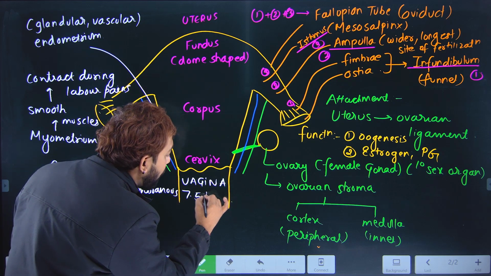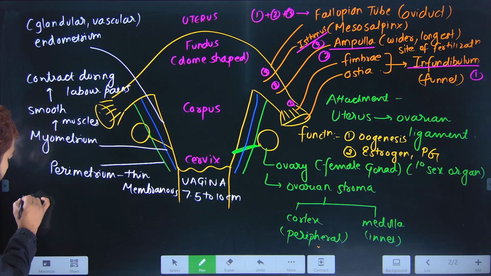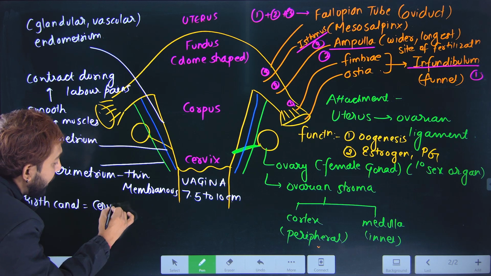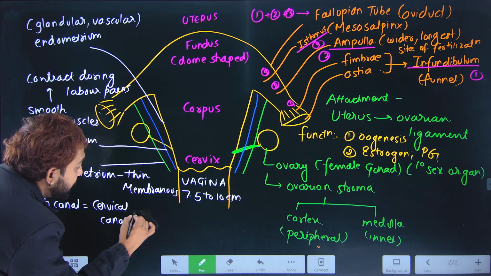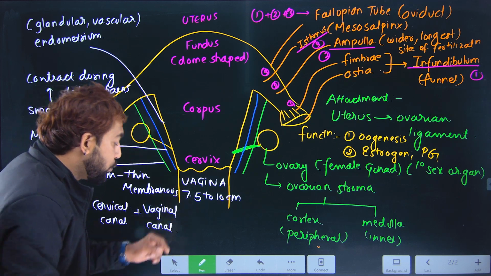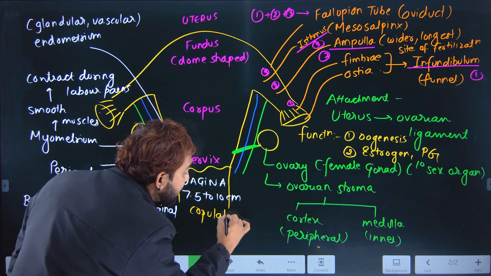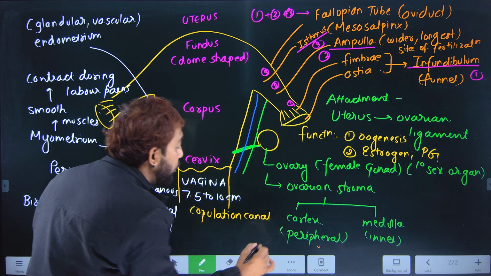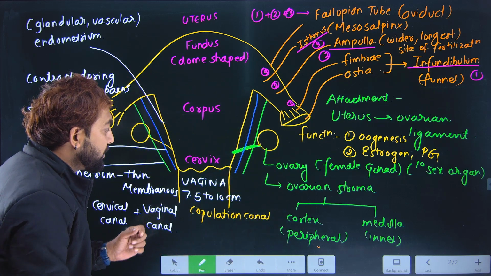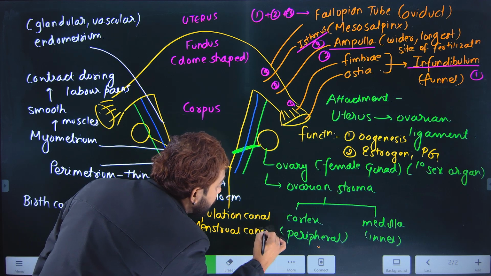Vagina, if you talk of 7.5 to 10 centimeter in length. The cervical canal plus vaginal canal is called the birth canal. Birth canal is nothing but the cervical canal plus the vaginal canal. If you talk about vagina, this is also called copulation canal, because the erected penis fills into it. Copulation increases population.